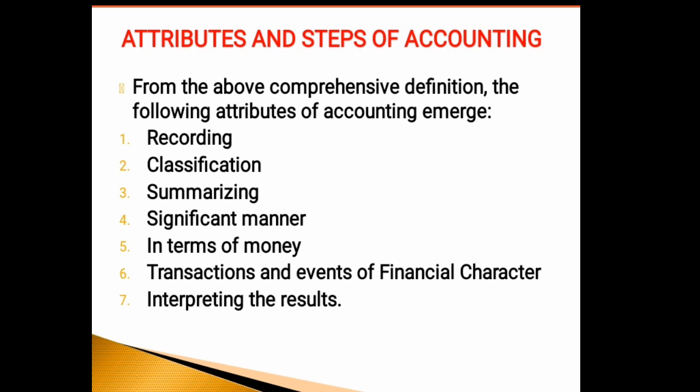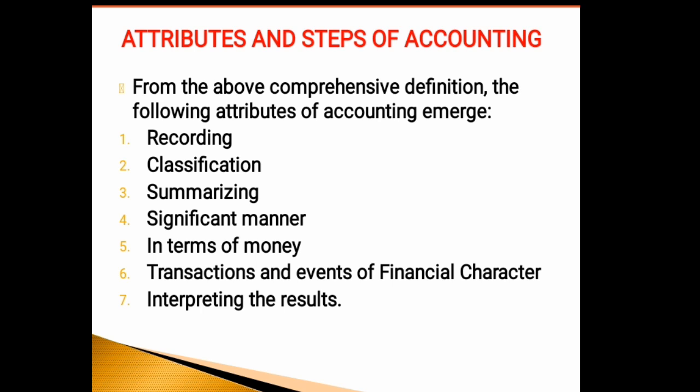The second attribute and step of accounting is classification. It is nothing but grouping of transactions or entries on a predetermined basis. It is concerned with the systematic analysis of the recorded data so as to accumulate the transactions of similar type at one place. This function is performed by maintaining the ledger, in which different accounts are opened to which related transactions are posted.